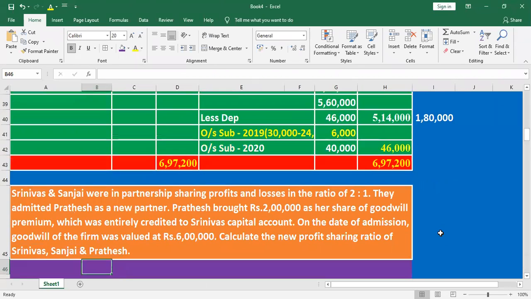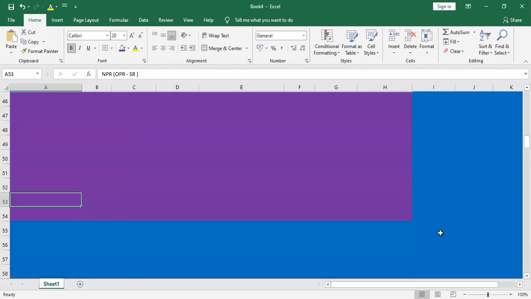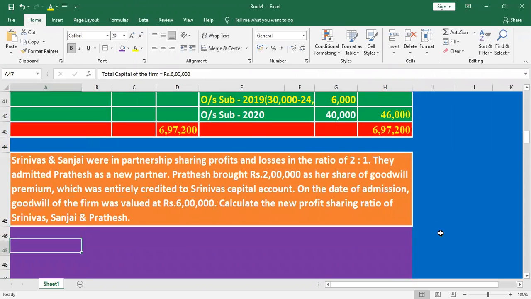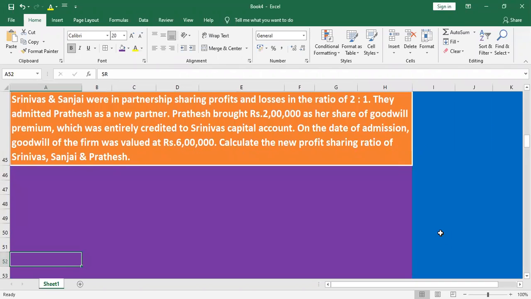No doubt, sir. Right. The next and the last question, the 4 mark question. Listen, Srinivas and Sanjay were in partnership, sharing profit and losses in the ratio of 2:1. They admitted Pratish as a new partner.